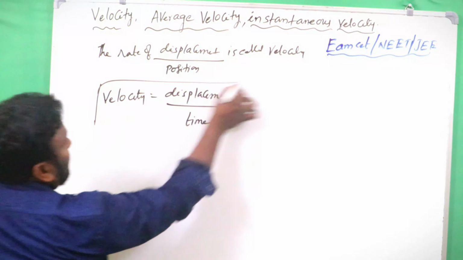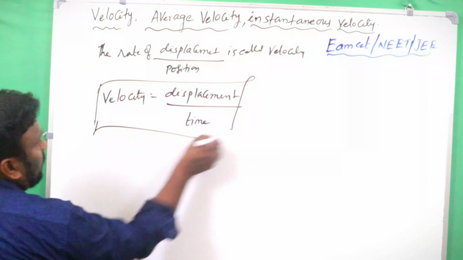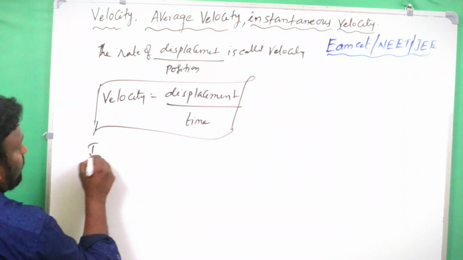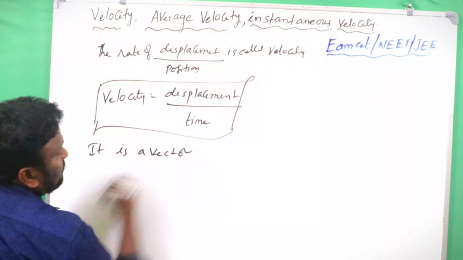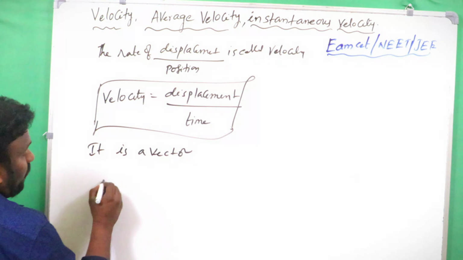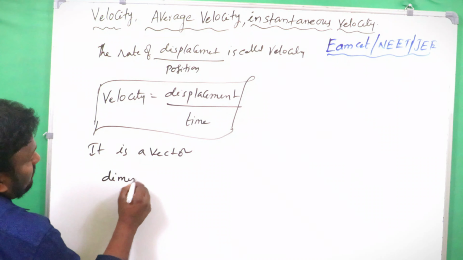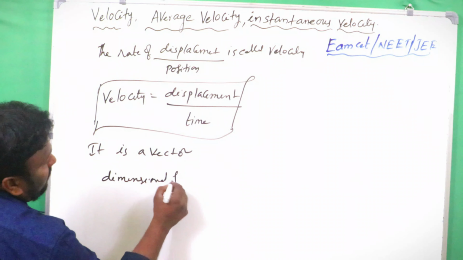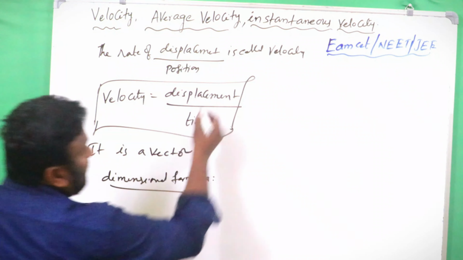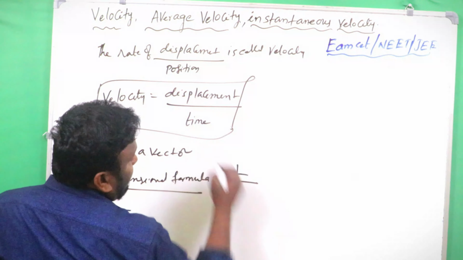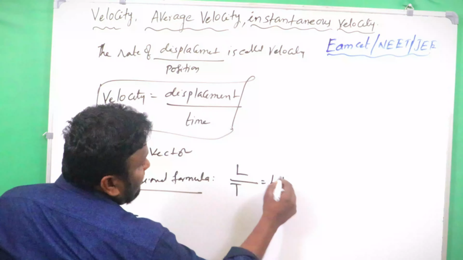Dear students, velocity is a vector quantity. So what is the dimensional formula of velocity? For displacement we write L, for time T, so it is LT inverse.